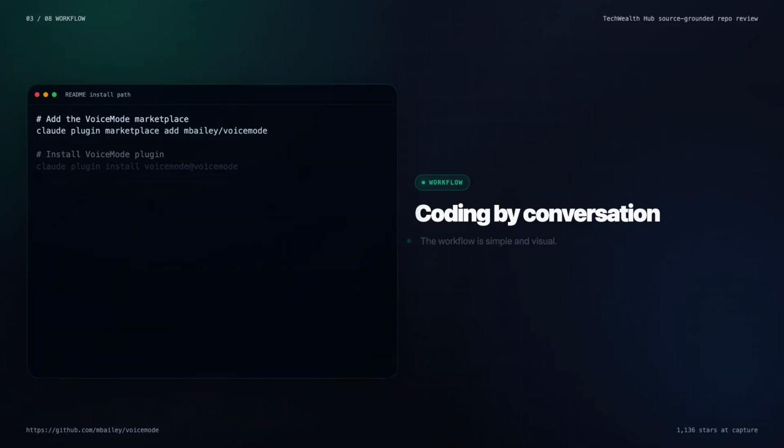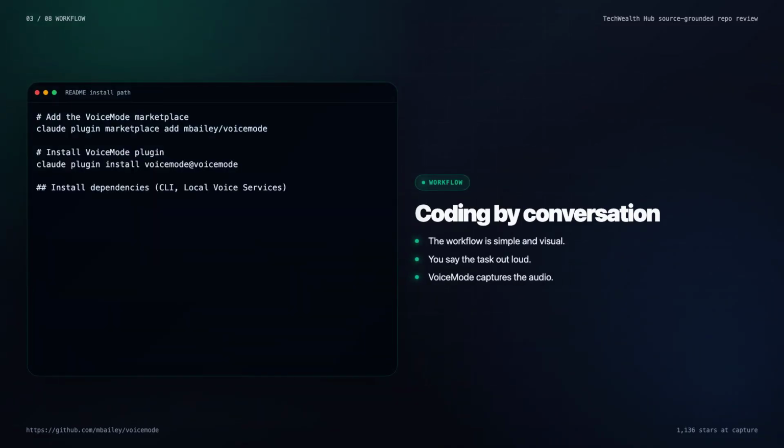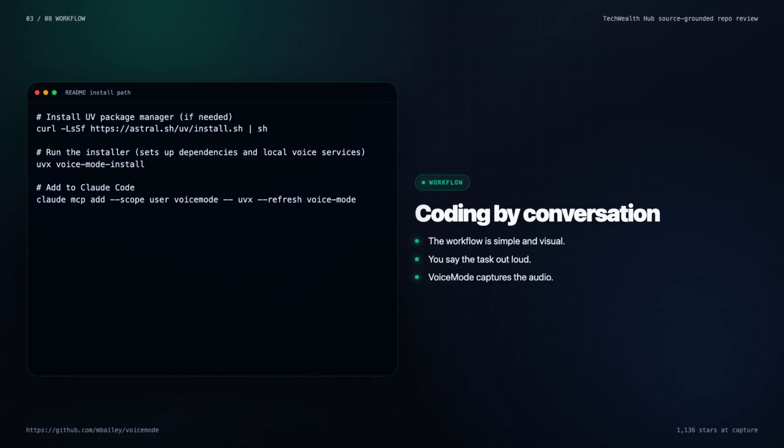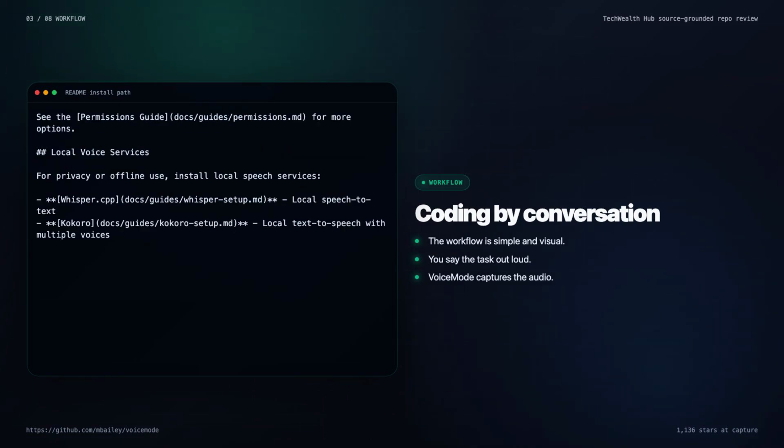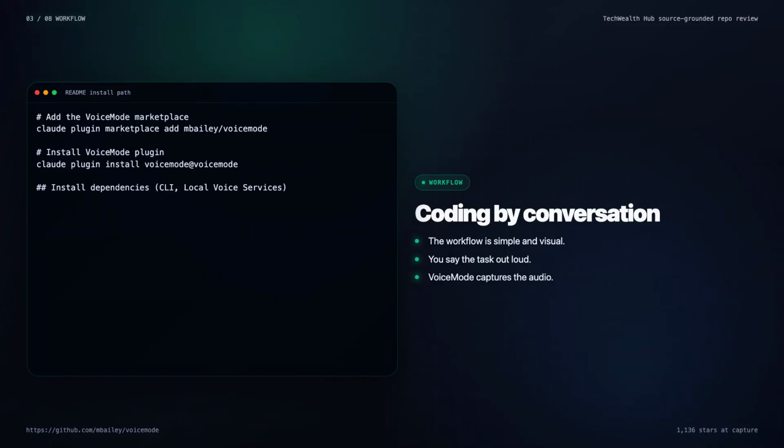The workflow is simple and visual. You say the task out loud. Voice mode captures the audio. Speech-to-text turns it into an instruction. Claude Code performs the coding step. Text-to-speech can speak back, so the loop feels conversational instead of command-based.